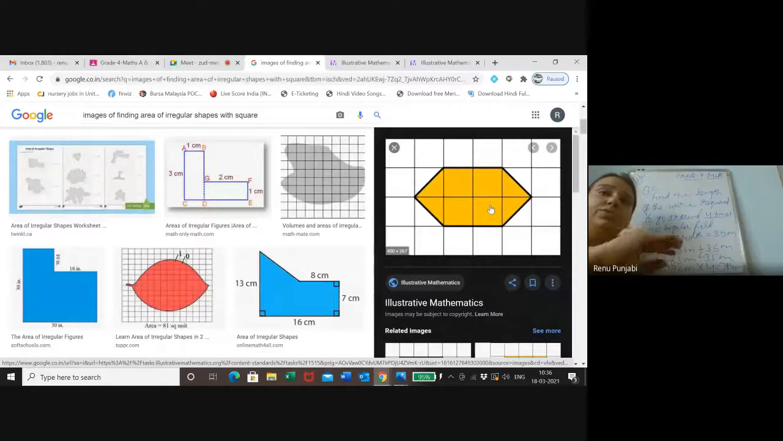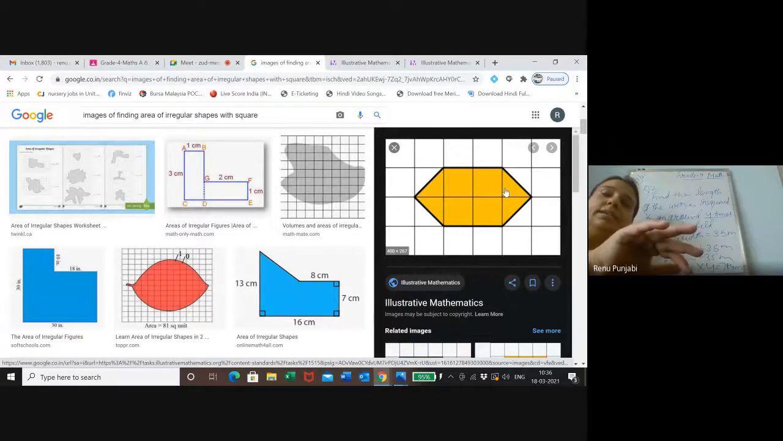Children, now be quiet, mute your mics. Mute your mics, fast. And now listen, no one will speak. This is very, very important for you all. We only have to see the area of this figure inside. We don't need to see the squares which are outside. So the area which is here, the 4 are the full squares and the 1, 2, 3, 4 are the half squares. So what does the rule say for finding the area of such figures?